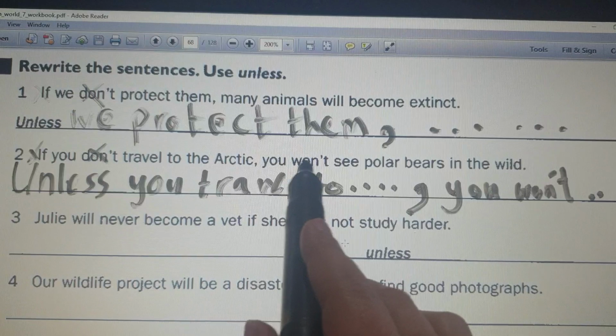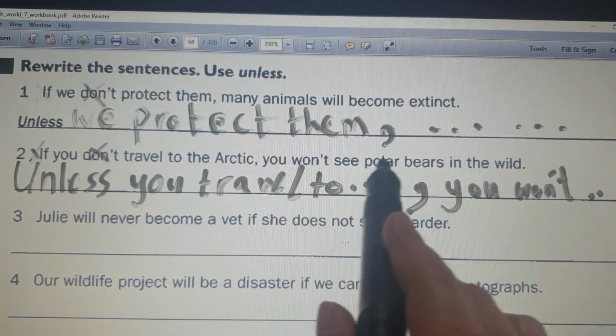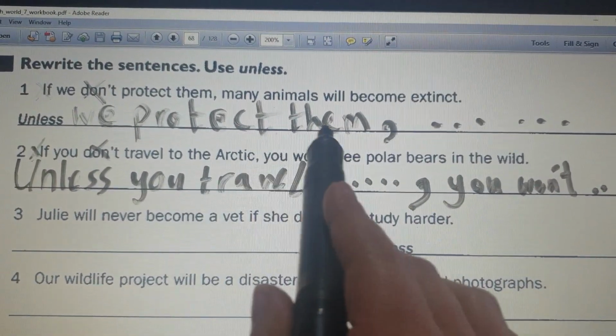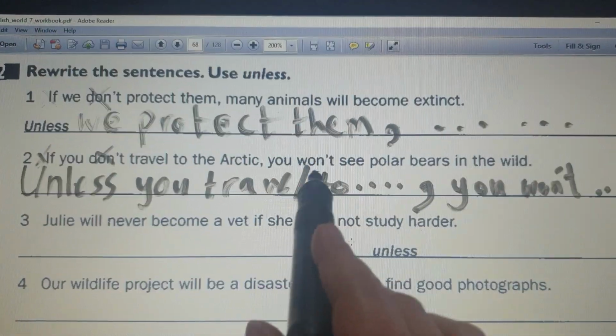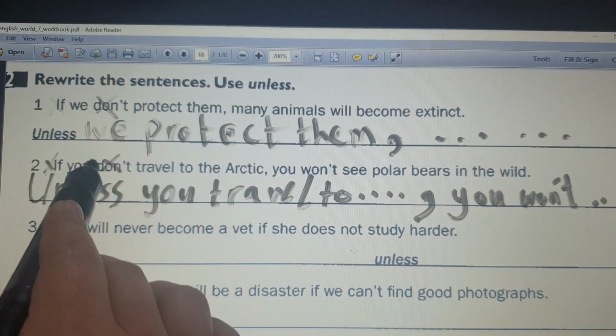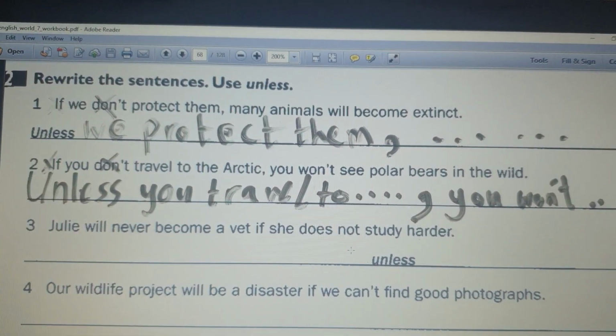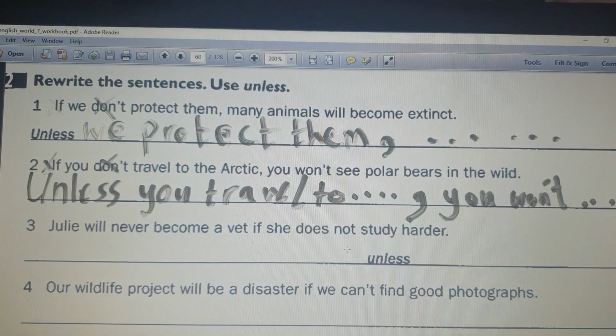Note, it is in the negative here, won't see polar bear. You don't have to do anything with that, okay? You just delete the not in the if clause, okay?